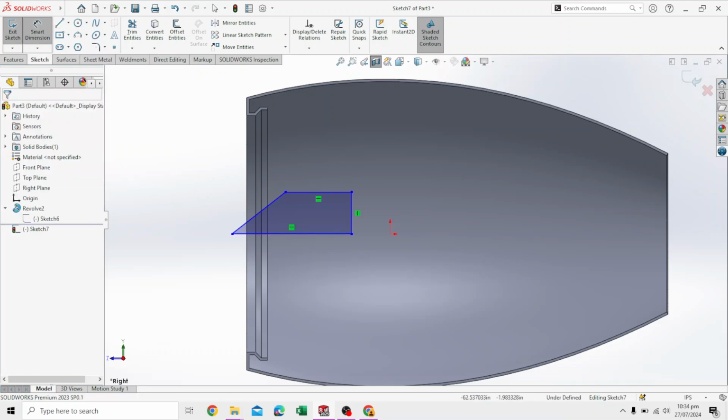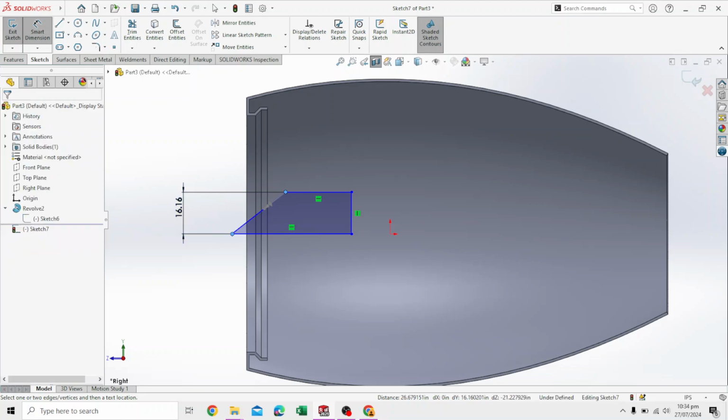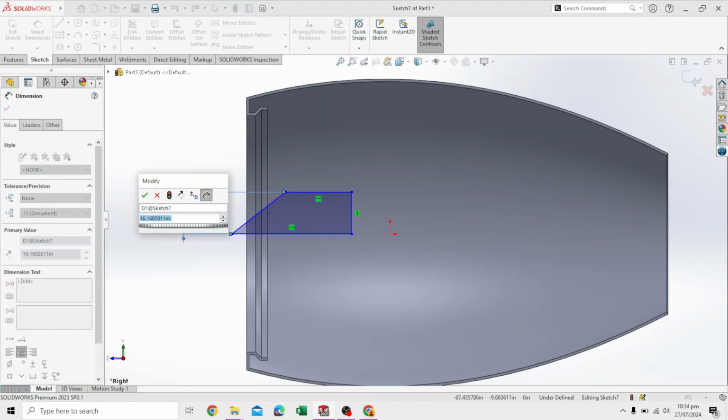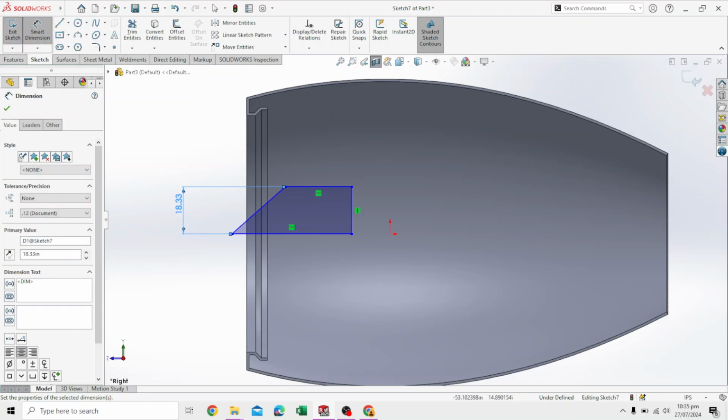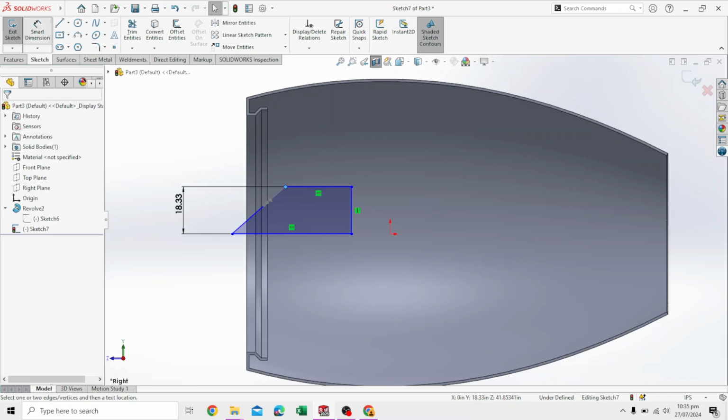Use the smart dimension. This point, give it the dimension of 18.33. The dimension is still selected. Nope. Let's escape. Need to select this one point. Then we select this other point. Dimensions got deselected.